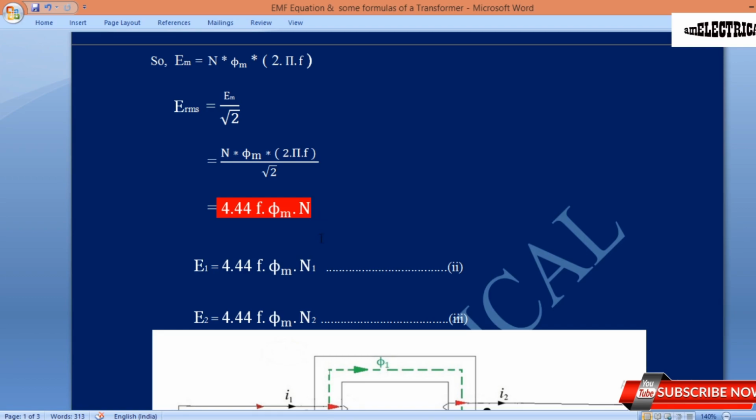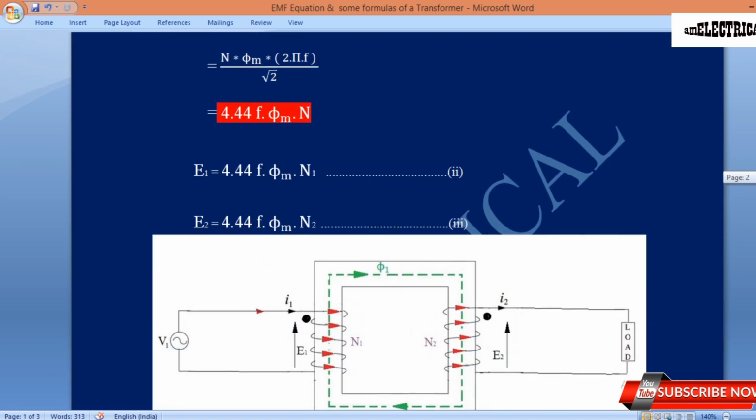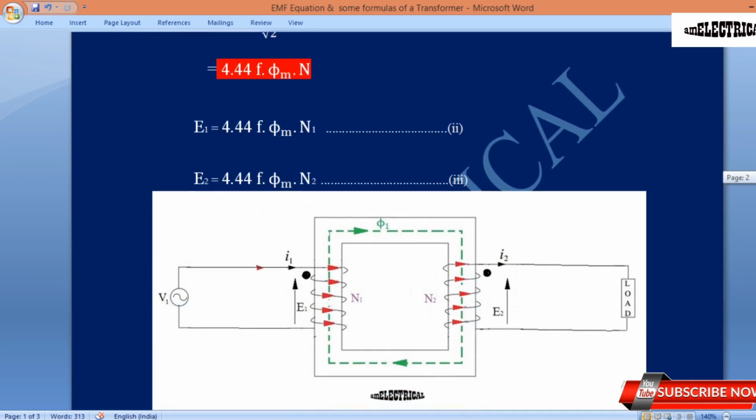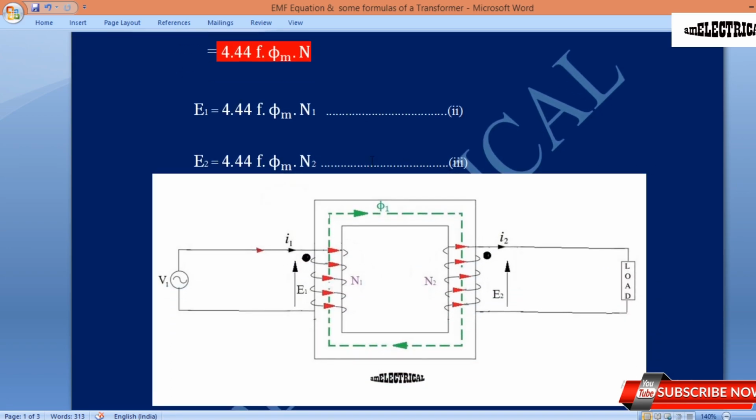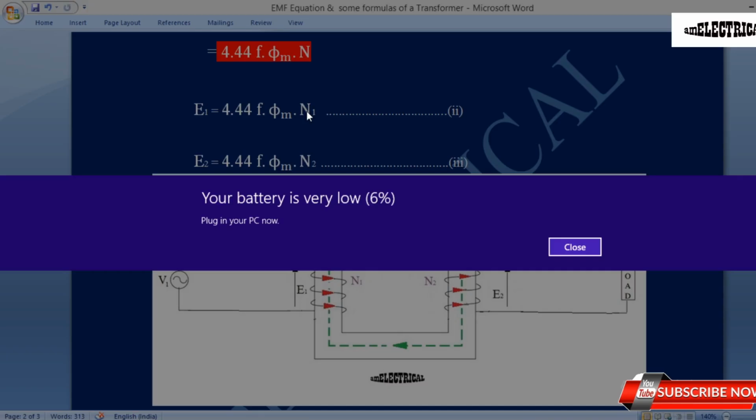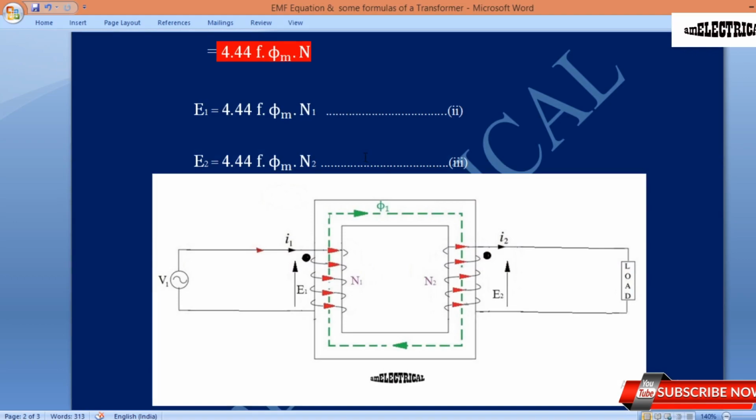Now if we want to check the value of the primary side induced EMF, the primary winding induced EMF E1 will be 4.44 f phi m multiplied by n1. See here, it is very important. Only the E value and n value are changing, and the middle part, 4.44 f phi m, is constant.